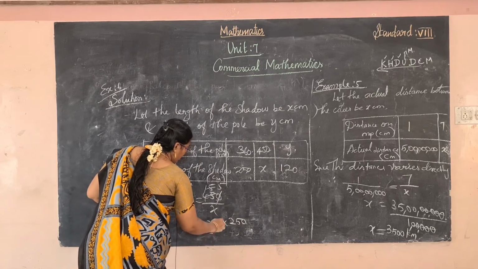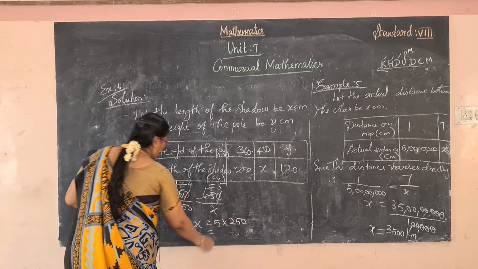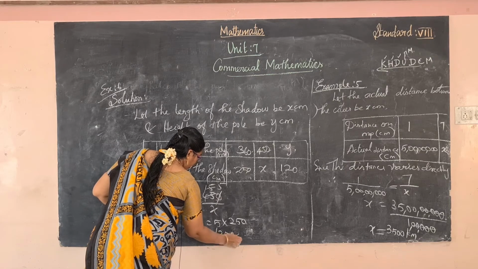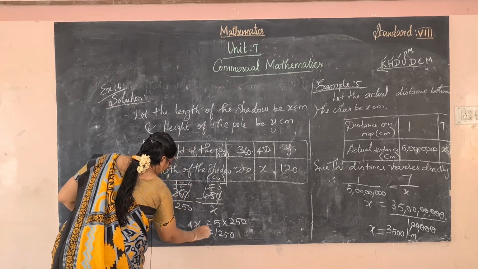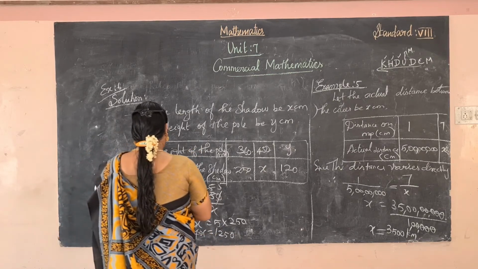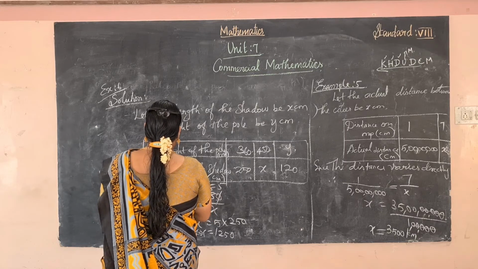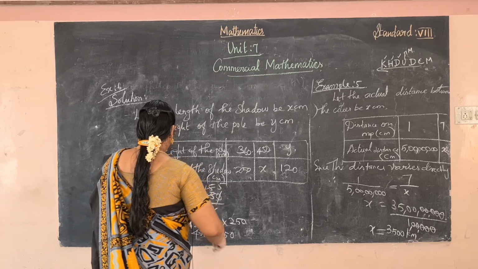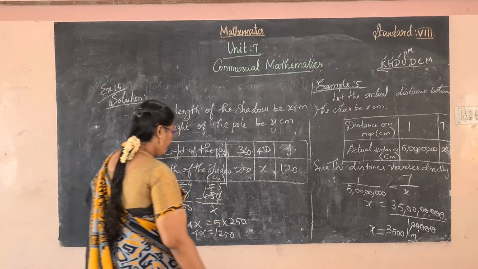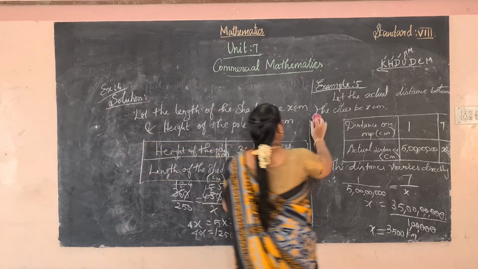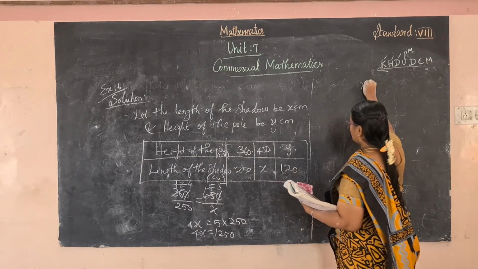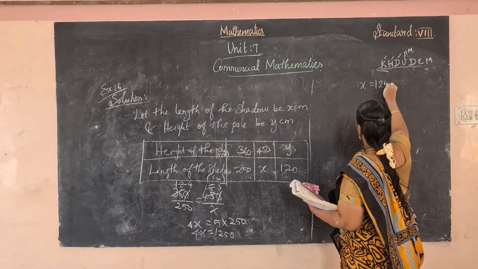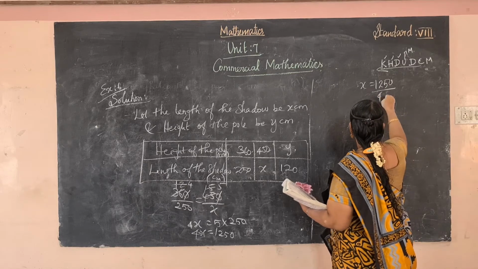Okay, so multiply 25 5s are 125 and then 0, so 4x. Okay, multiply these values. So x equal to 1250 by 4.